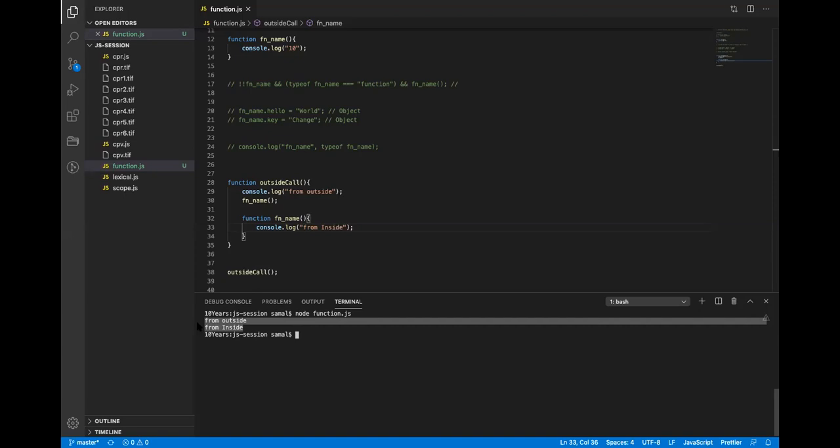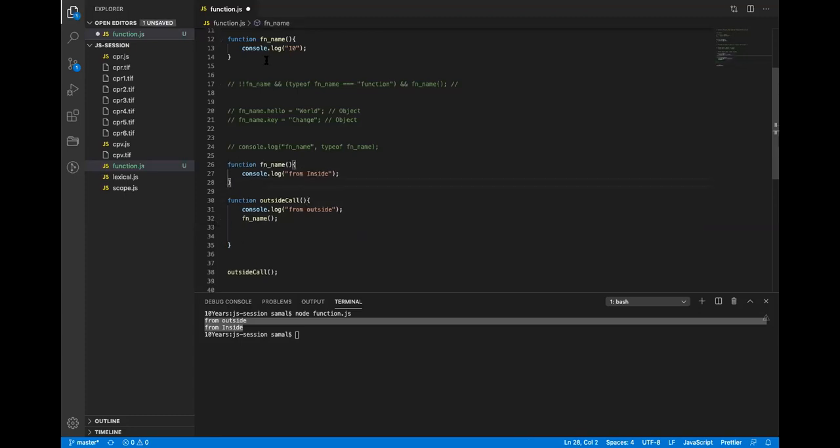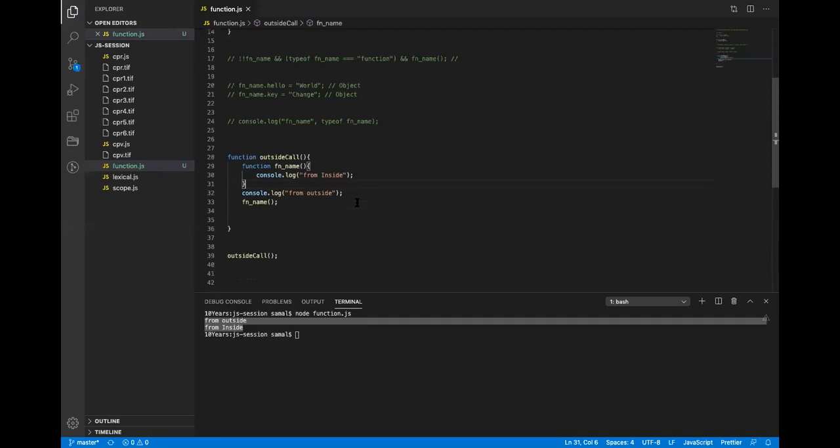Okay. So where will it hoist? Within the outside function, at the outside function level. Where? console.log. So will it hoist here and override this one? Yes, it'll override. Or will it hoist here and keep the scope here only, inside the outside call? Inside, now inside.